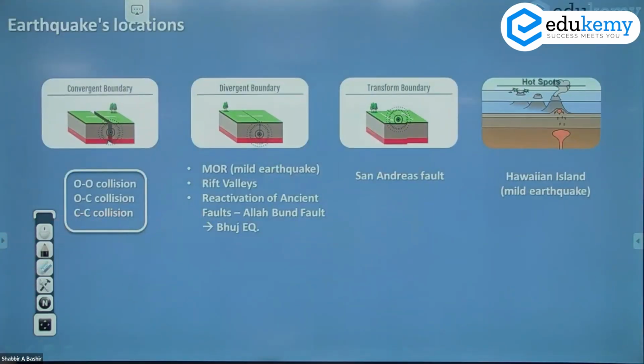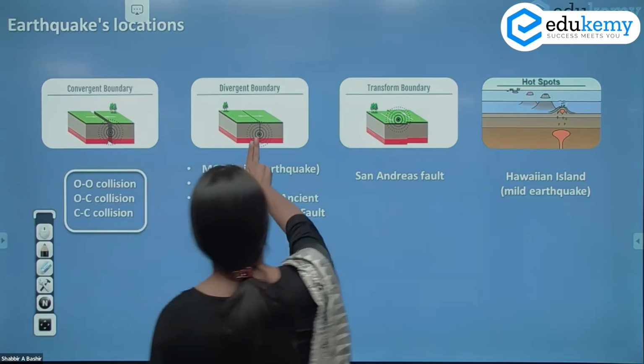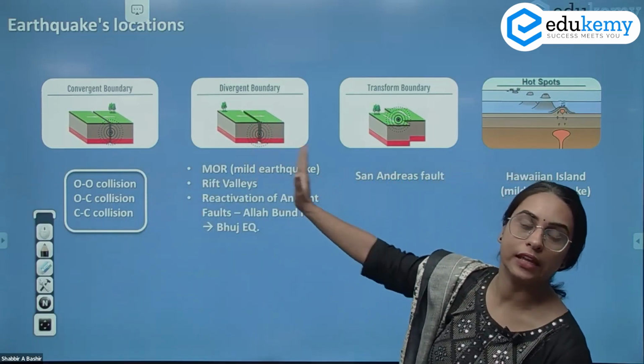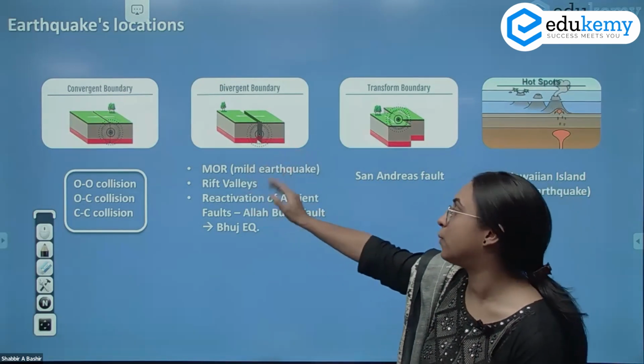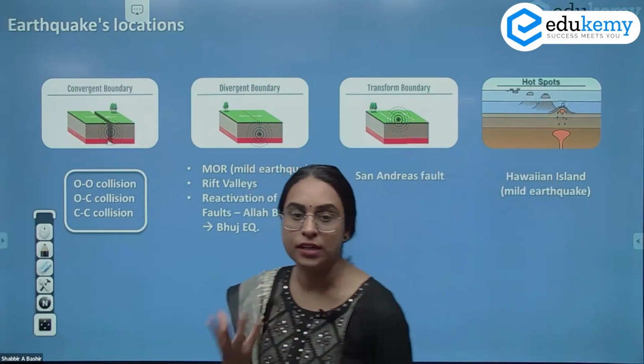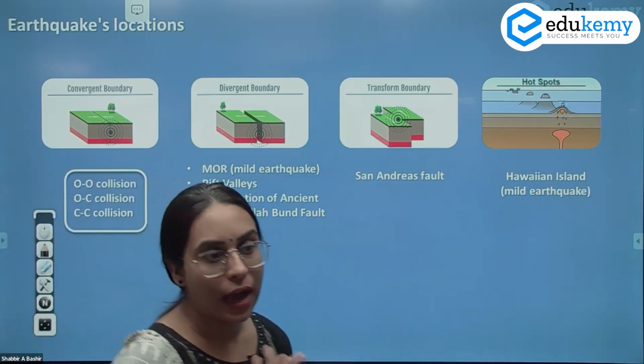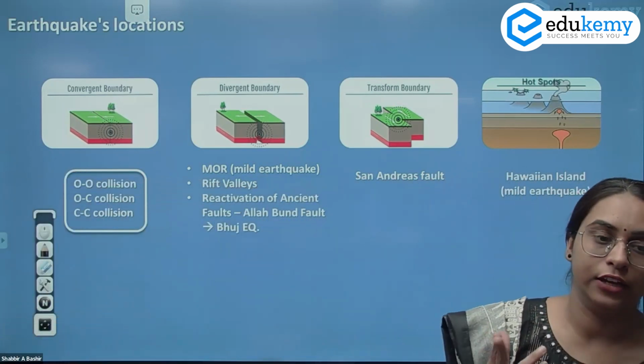These are the interactions. You have your convergent boundaries. In the convergent boundaries, there is OO collision, OC collision, and CC collision. There is a divergent boundary wherein the plates are moving apart from each other. We have seen there is the mid-oceanic ridge. There are rift valleys that are created. And one of the reasons we also studied was the reactivation of an ancient fault. Any fault that has not witnessed earthquake for a longer time again gets reactivated and leads to earthquake.